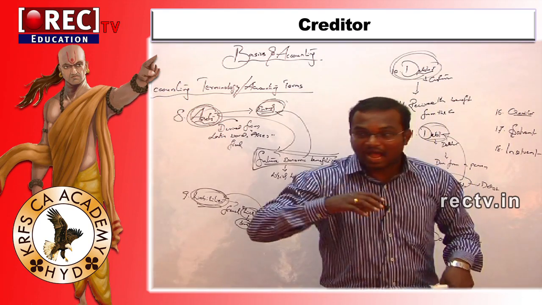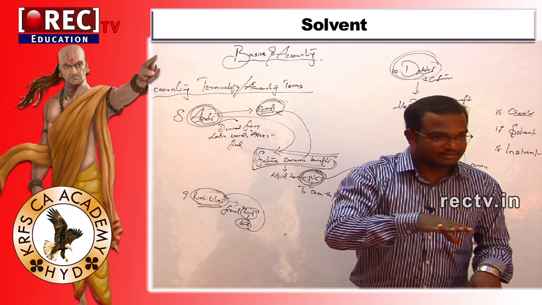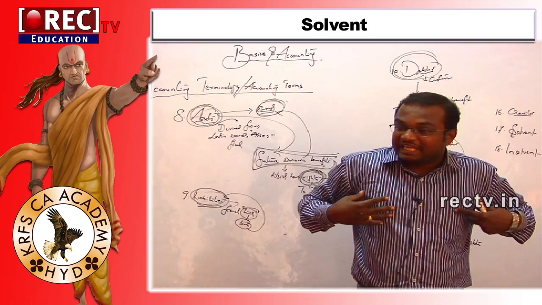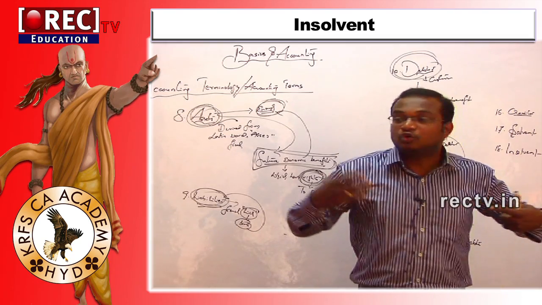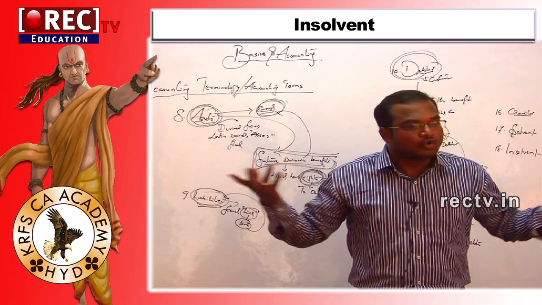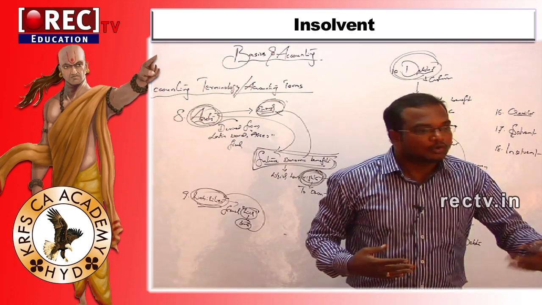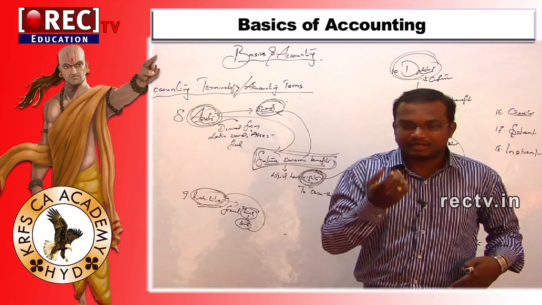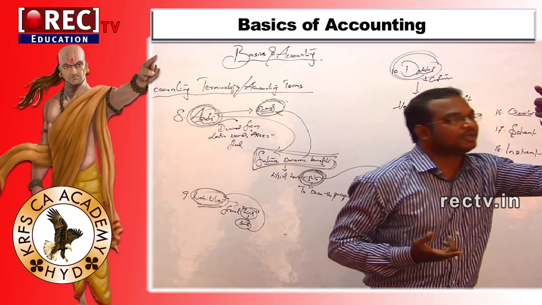Insolvent. That means assets are completely less. That means assets are 50 crores. But by keeping confidence in me, outsiders gave me loans like anything, sir. But the loans I took are 100 crores. When I sell my assets, I am recovering 50 crores, but I need to pay 100 crores.